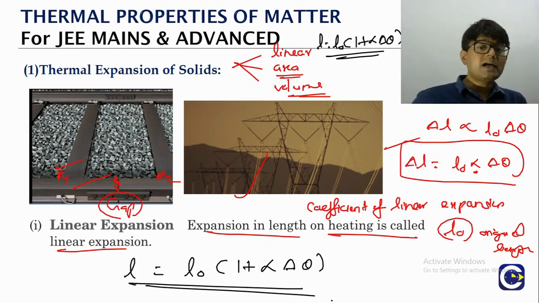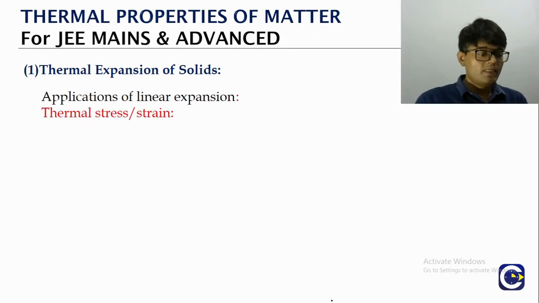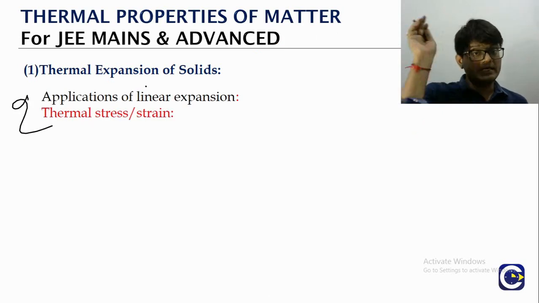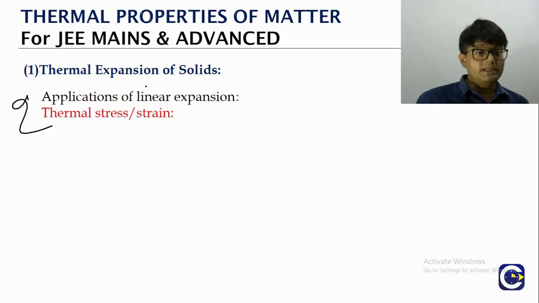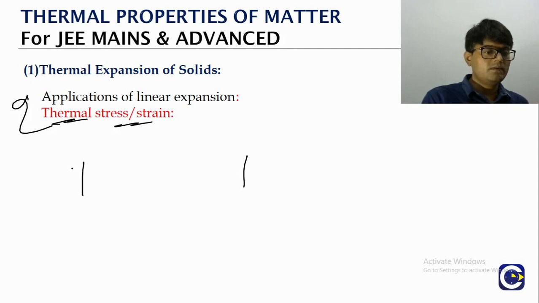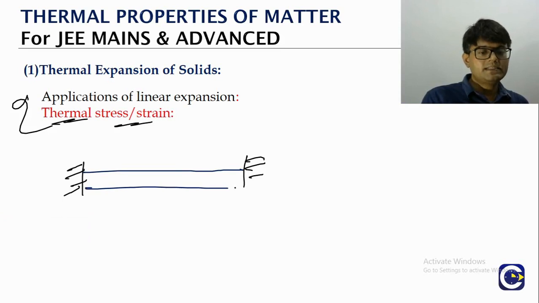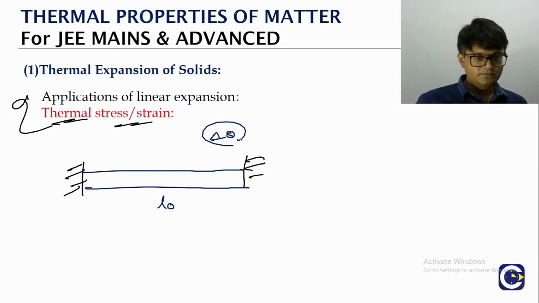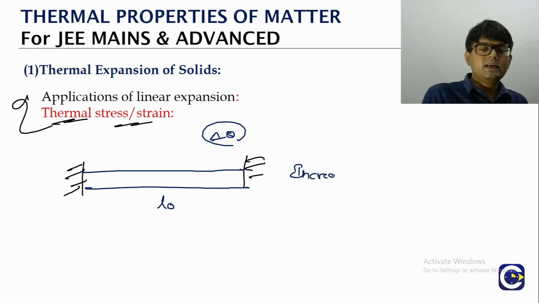Now we see some interesting applications of the linear expansion. One of the concepts that we have discussed in the properties of solids chapter is the thermal stress and thermal strain concept. Like you have two fixed walls. In between them we are keeping a metal rod or something. Let us say its length is L0. We raise the temperature by delta theta. Then if it is a free rod, its length will increase by how much? Delta L, which is equal to L0 alpha delta theta. This length will increase by this much.